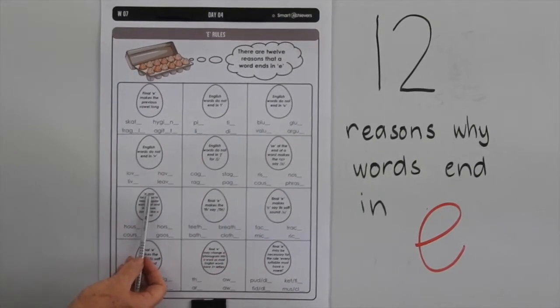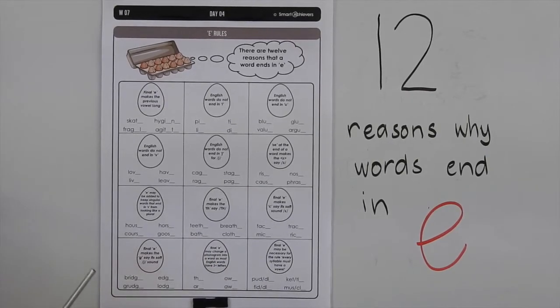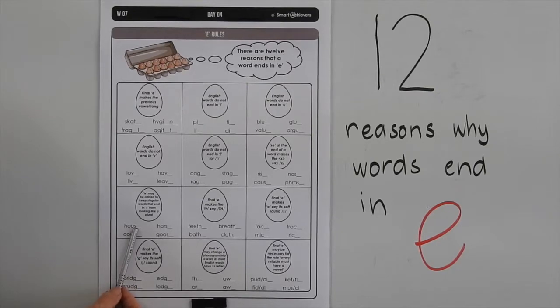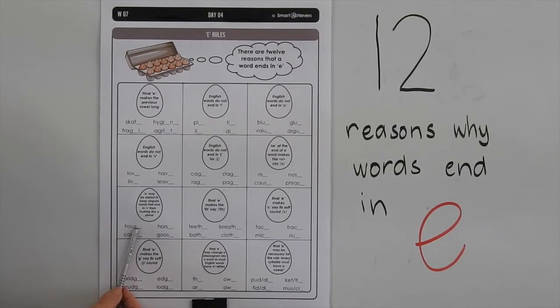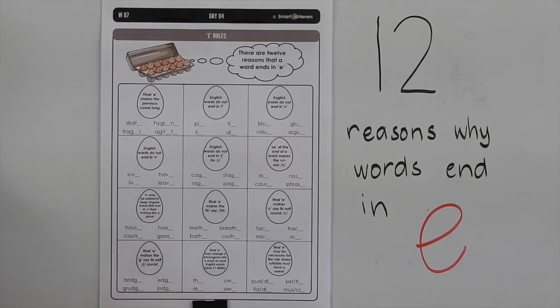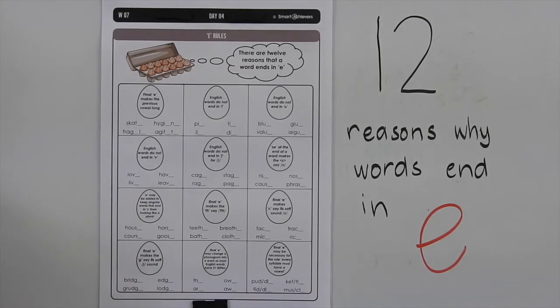This one's also quite interesting. E may be added to keep singular words that end in S from looking like a plural. So when they were working out how to spell words like house, horse, course, goose, that naturally ended with an S, they thought, oh, well, normally words that end in S are in their plural form. So to show that they're singular, they decided to put an E on the end. So if you want to make them plural, you have to add an S after the E. We've also got final E makes TH say the voiced th, so you've got teeth, breathe, bathe, clothe, so you can hear the difference in sound there.